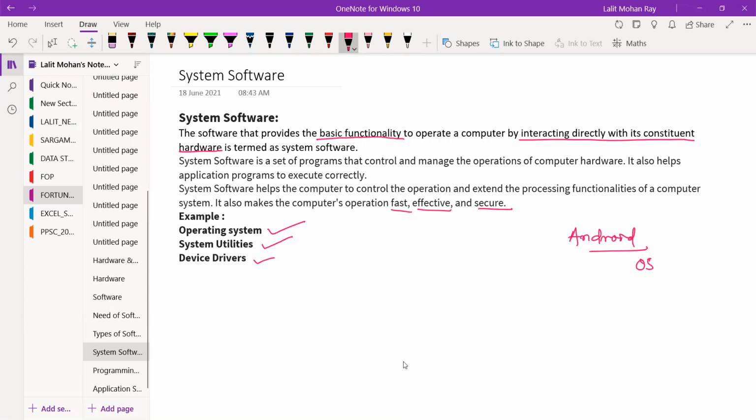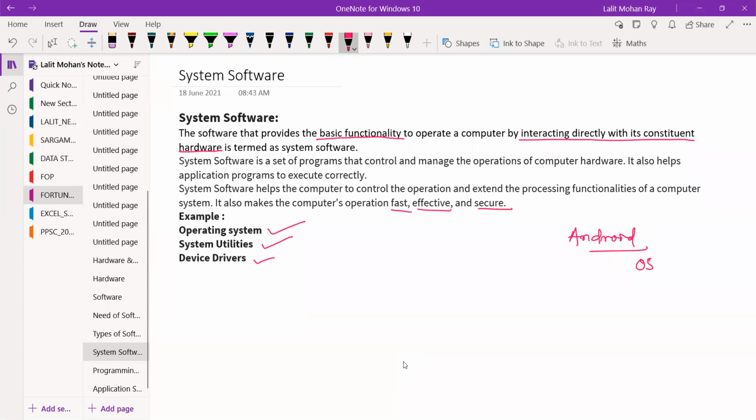So whatever apps you are using, are they supported by the Android operating system or not? Which apps you are using in your phone, are these supported by the Android operating system or not? Supported by the Android system. Yes, sir.